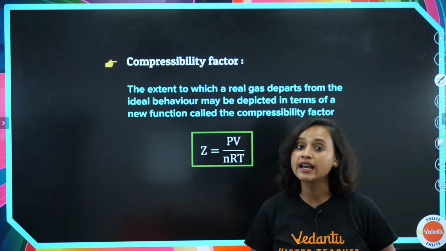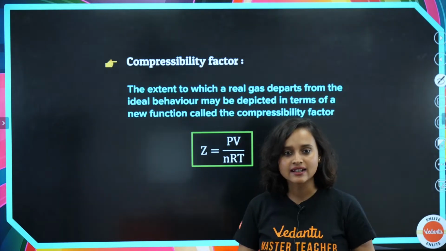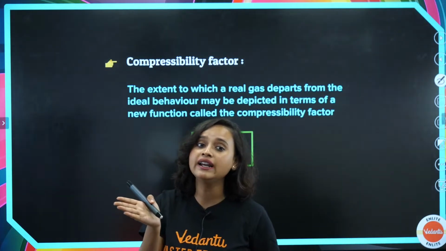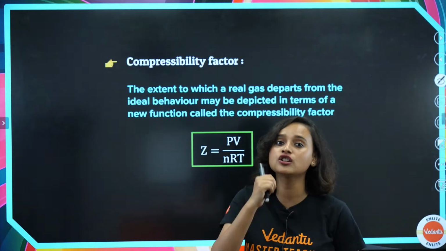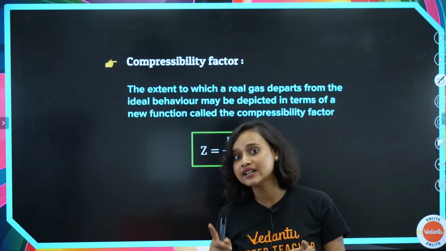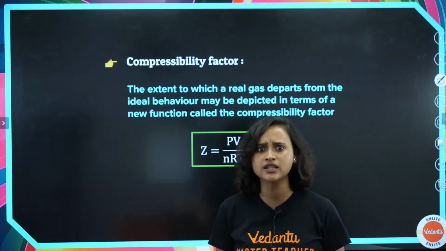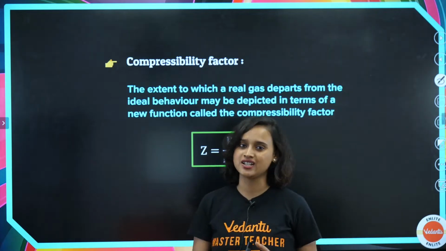So if you take a real gas, not ideal gas, a real gas, the extent to which a real gas departs from the ideal behavior may be depicted in terms of a new function called the compressibility factor. Now we already understood that ideal gas and real gas are not the same, just like ideal students and real students, we are all real persons. We cannot behave like an ideal person, right? What is our deviation now?